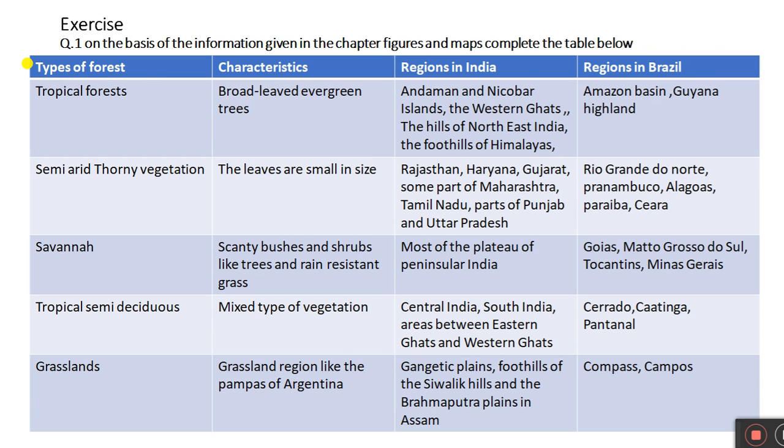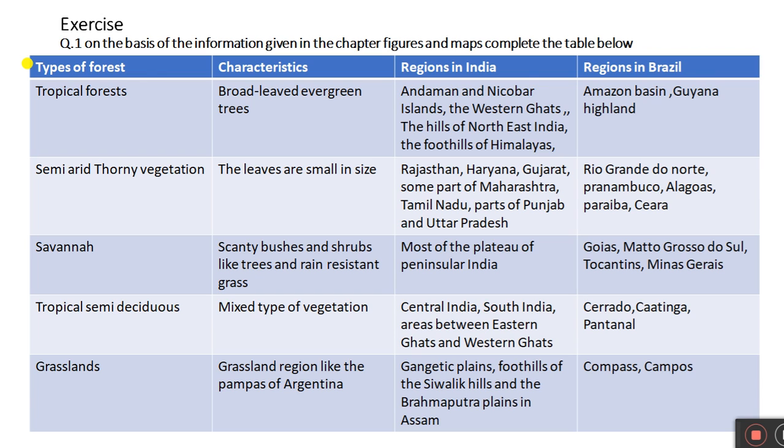Tropical type of forest, characteristics: broad-leaved evergreen trees. Regions in India: Andaman and Nicobar Islands, the Western Ghats, the hills of northeast India, the foothills of the Himalayas. Regions in Brazil: Amazon Basin, Guyana Highland.